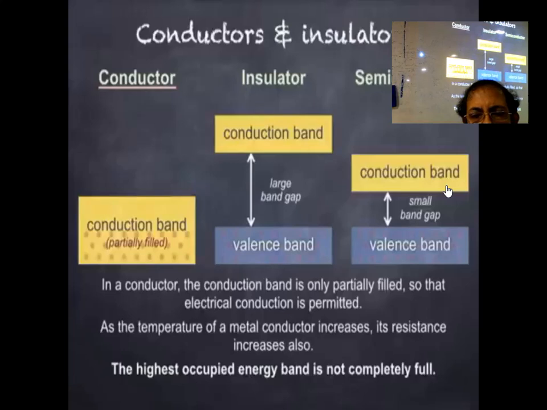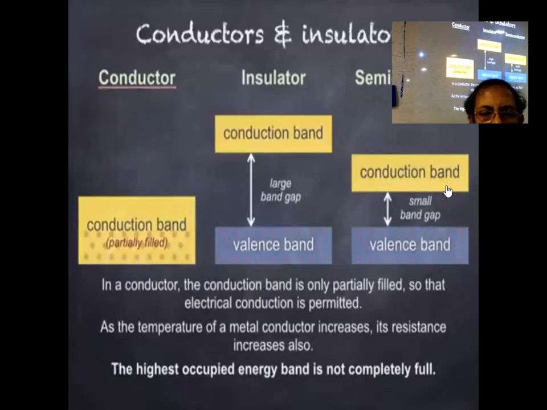Unlike a semiconductor though, increasing the temperature of a metal conductor will actually cause its resistance to increase. This is because the number of electrons within the conduction band increases so much that they have less freedom of movement. Remember that in a conductor, the highest occupied energy band, the conduction band, is not completely full.